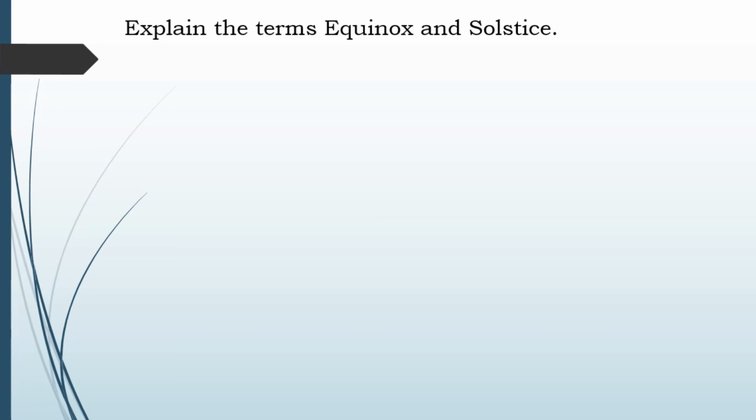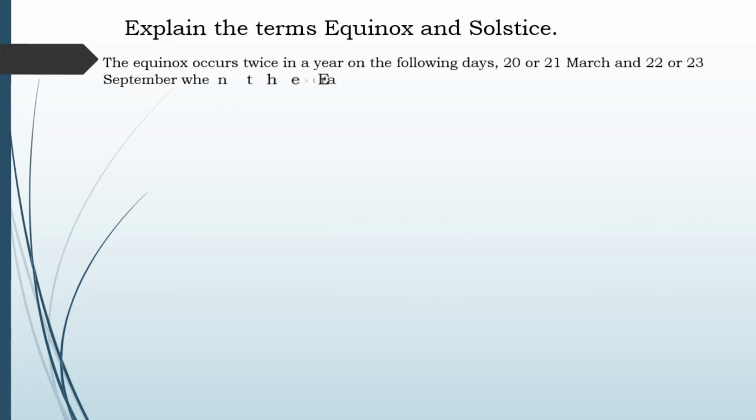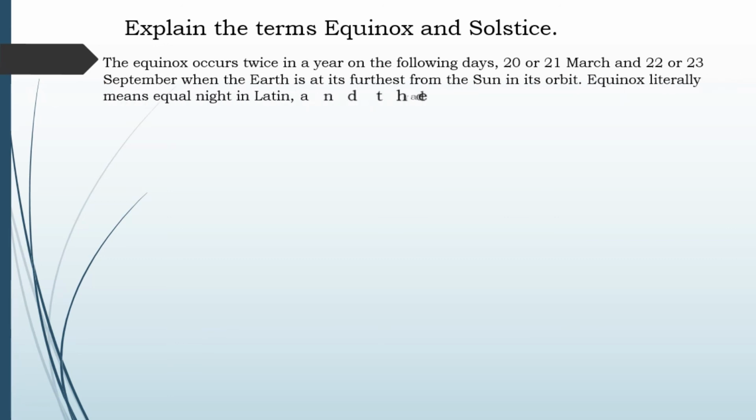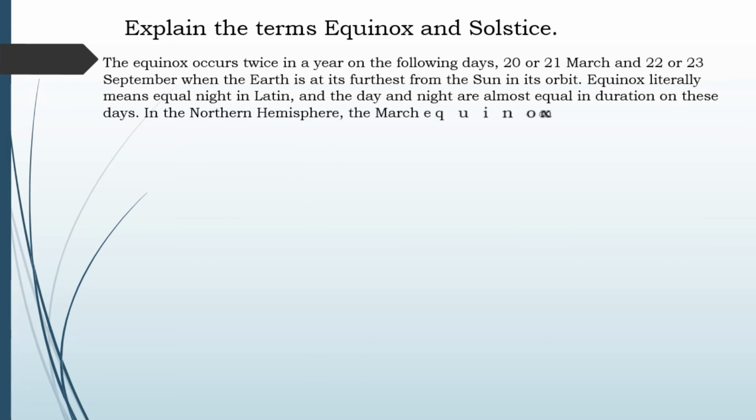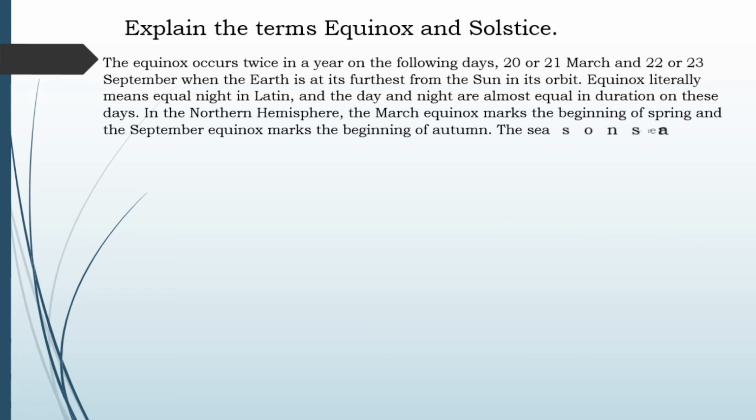Explain the terms equinox and solstice. You have read these words. Now we will understand these words. The equinox occurs twice in a year on the following days, 20th or 21st March and 22nd or 23rd September, when the earth is at its furthest from the sun in its orbit.